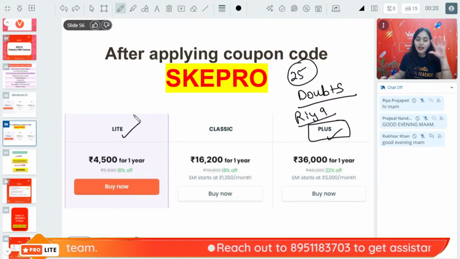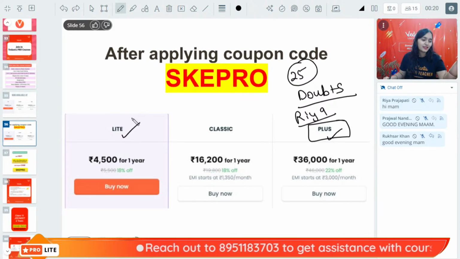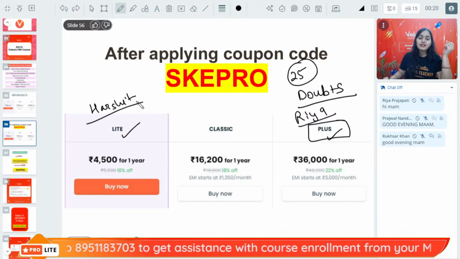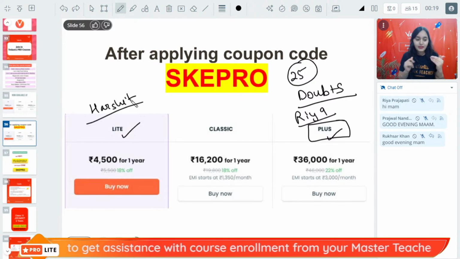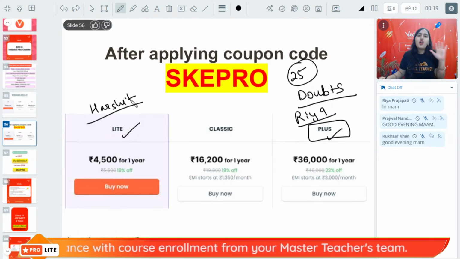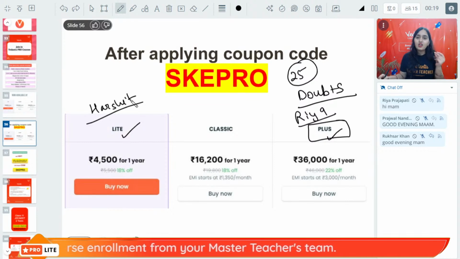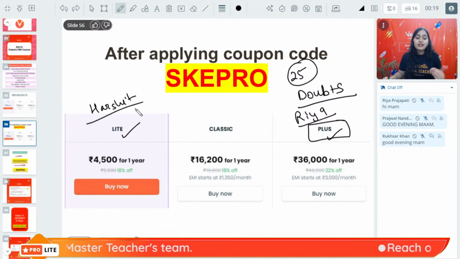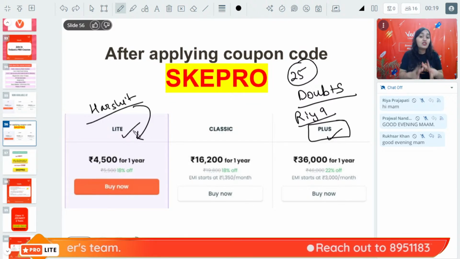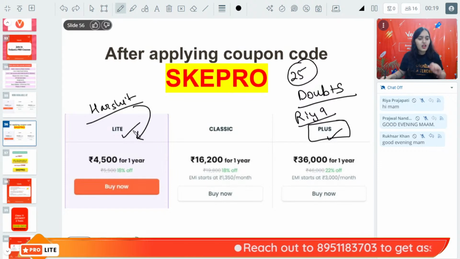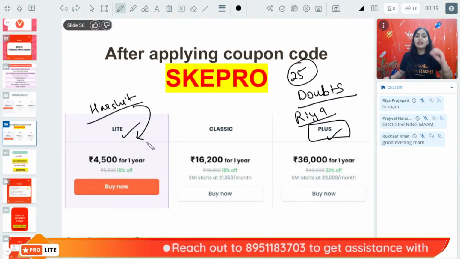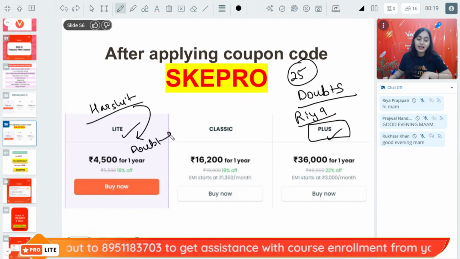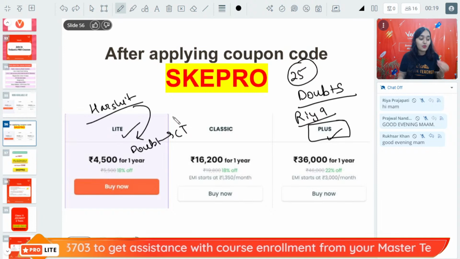Now, let me take the example of Harshit. Harshit is comfortable learning with any teacher, and he feels that he is not having many doubts. He is able to understand the concepts very quickly and clearly. So what will Harshit do? He will simply buy the Pro Lite class, in which he gets all the features. What is he not getting? He is not getting doubt solving by the master teacher. He is getting doubt solving by the class teacher. That is the only difference.